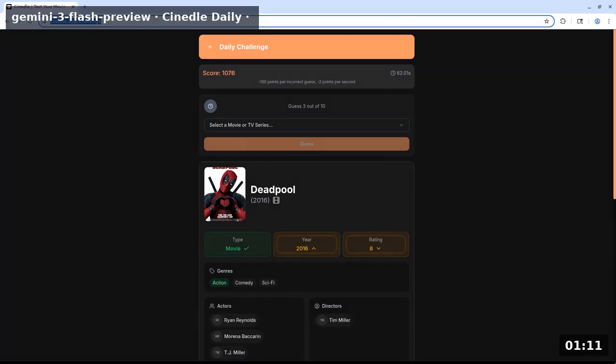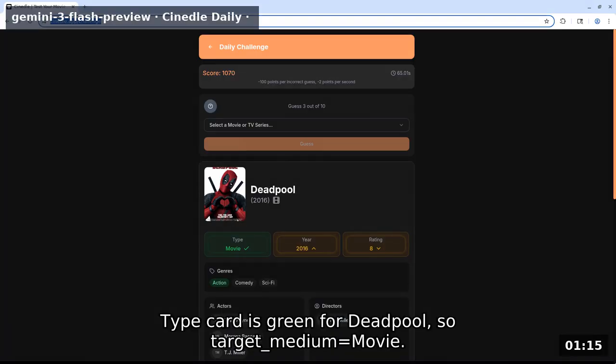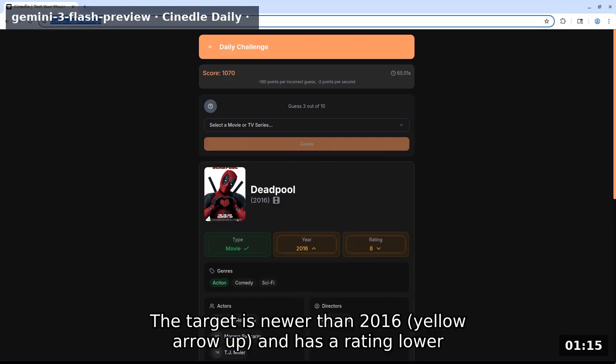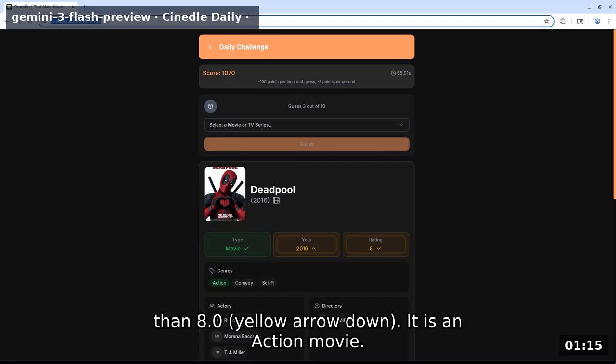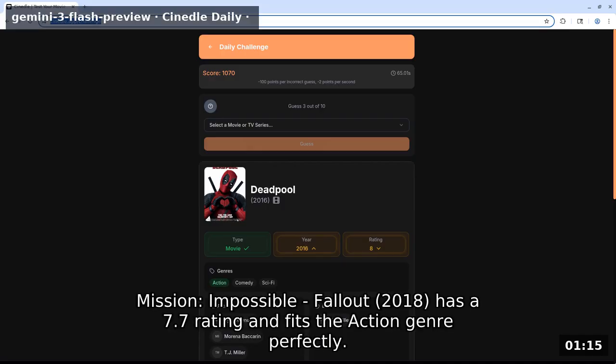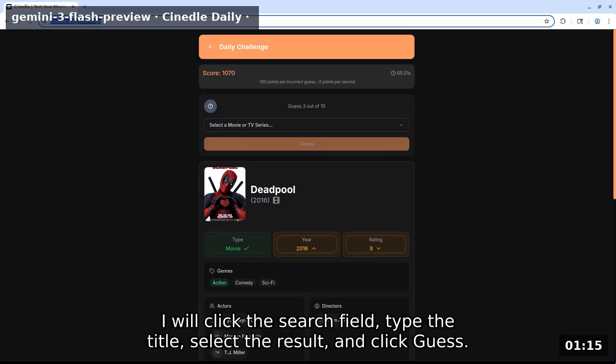Genre, action. Type card is green for Deadpool, so target medium equals movie. The target is newer than 2016. Yellow arrow up and has a rating lower than 8.0. Yellow arrow down. It is an action movie. Mission Impossible Fallout 2018 has a 7.7 rating and fits the action genre perfectly. I will click the search field, type the title, select the result, and click guess.